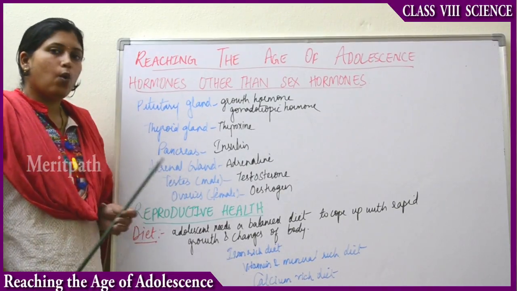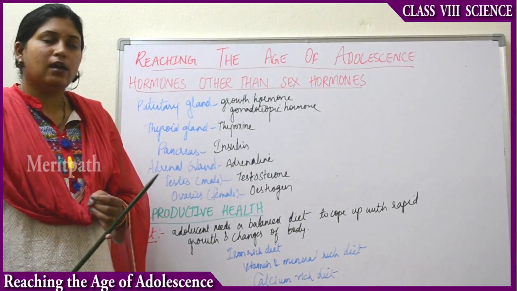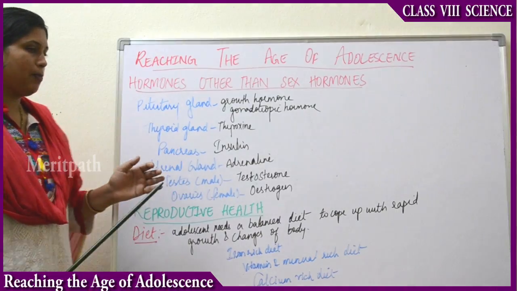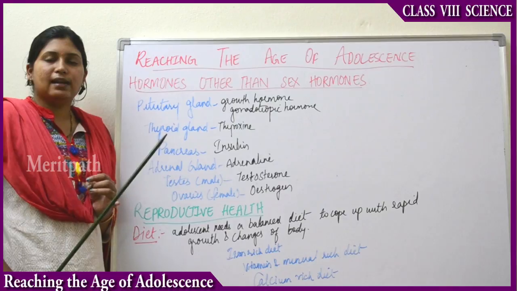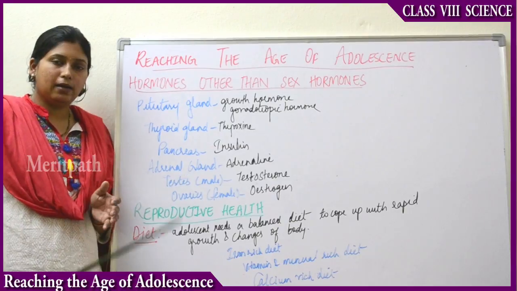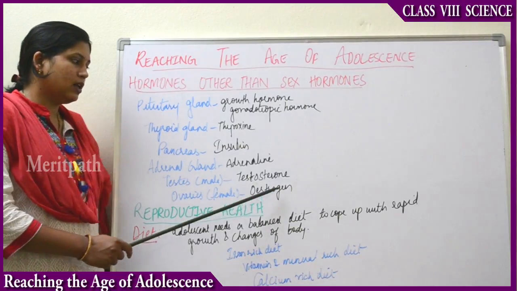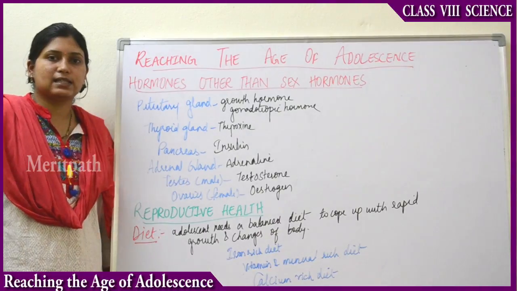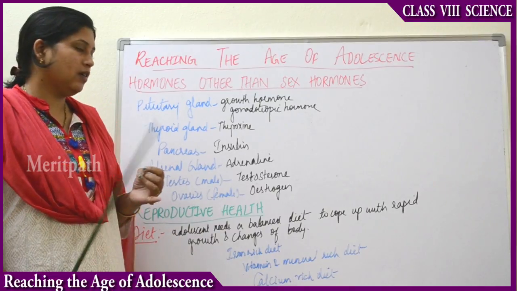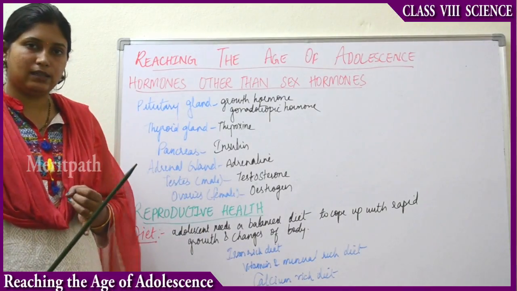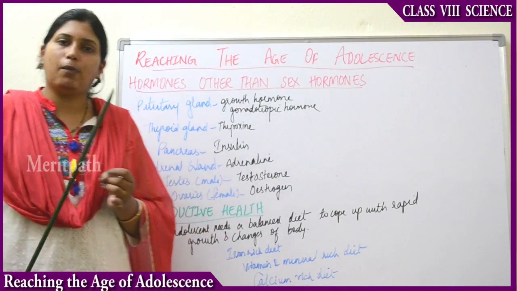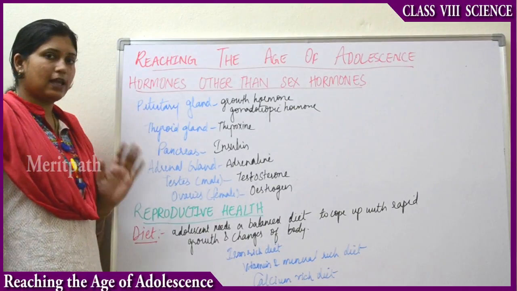Next are the ovaries. Ovaries are the female reproductive parts, and they produce a hormone called estrogen, and this estrogen is responsible for development of secondary sexual characters in females, and other than that it also stimulates the ovaries to produce eggs. So the function of estrogen is two points: production of ovum or eggs, release of ova or eggs once in every 28 days, and also development of secondary sexual characters in the female body. So these are the hormones other than the sex hormones.